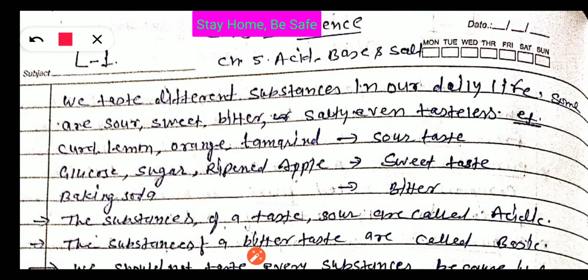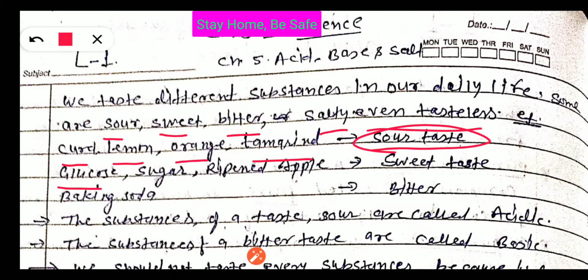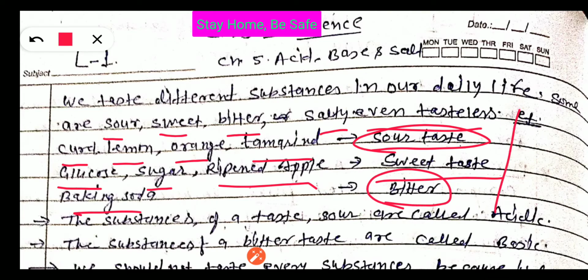You know, in our daily life we taste different types of substances. Some have a sour taste, some sweet, bitter, or salty. Even some substances are tasteless. When we taste curd, lemon, orange, tamarind, they have a sour taste. But glucose, sugar, and ripened apple have a sweet taste. In contrast, baking soda has a bitter taste. In this way, we saw that different types of substances have different tastes.